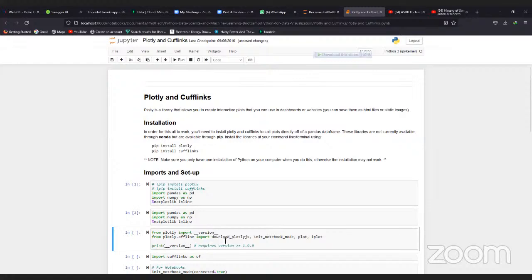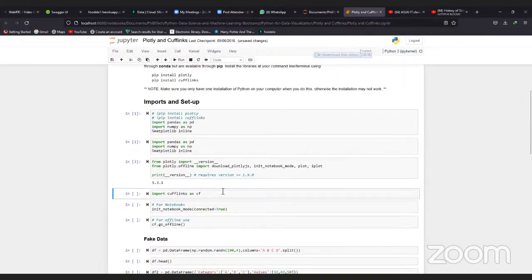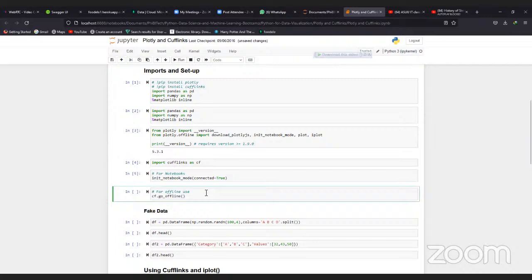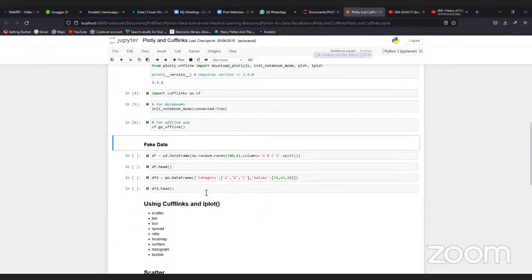Then from plotly.offline import download_plotlyjs, init_notebook_mode, plot and iplot. Basically what this is telling you is you can use it offline, but you need to be online to actually run everything you are doing. Then we are importing cufflinks as cf. So now you need notebook connect, so we are connecting our notebook to what we are doing. Then we are saying cf.go_offline so that we'll be able to have our plots even after we've run it and we are offline already. But whenever you are running it, you have to be online.